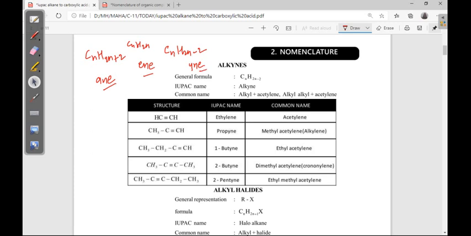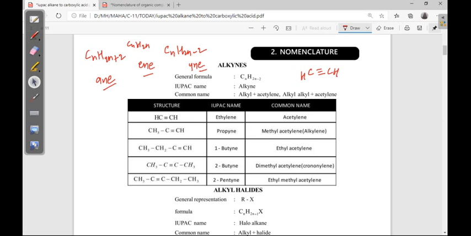Okay. Now, in the common name we can give the acetylene nomenclature, because the first alkyne is CH triple bond CH. This common name is acetylene. So here we will give further acetylene nomenclature in the common name. Okay, IUPAC, no problem. In IUPAC we have to count the number of carbons in the long chain. We just have to take the suffix and prefix, those things.